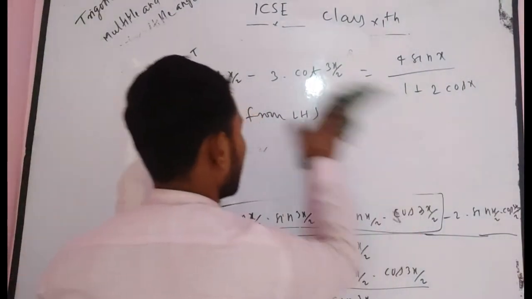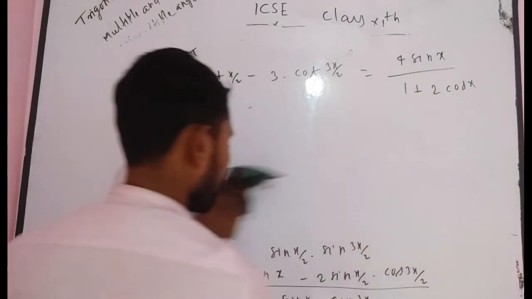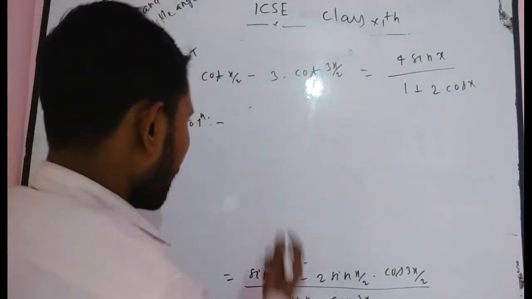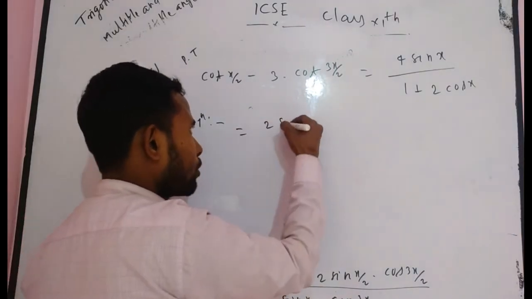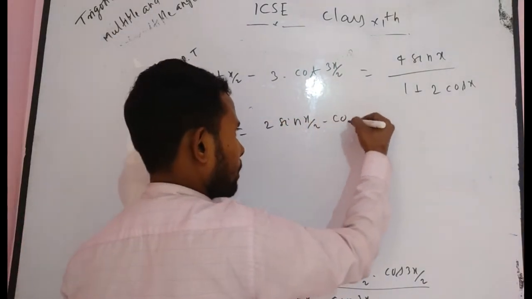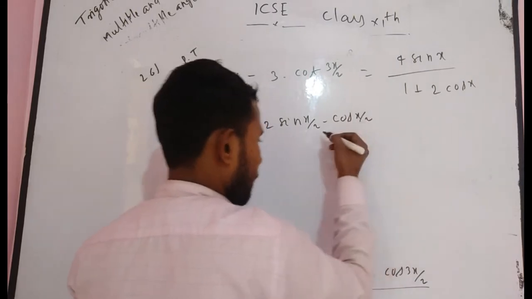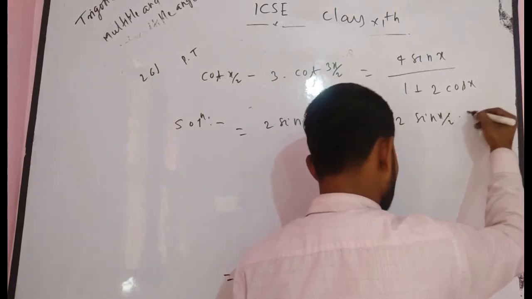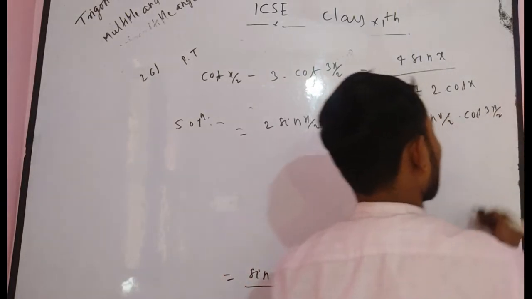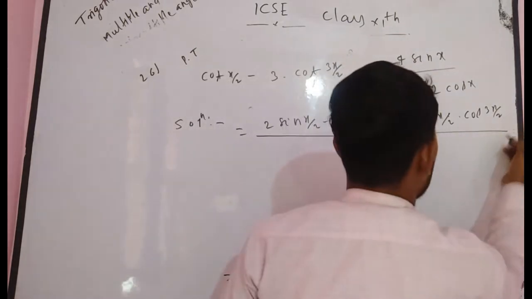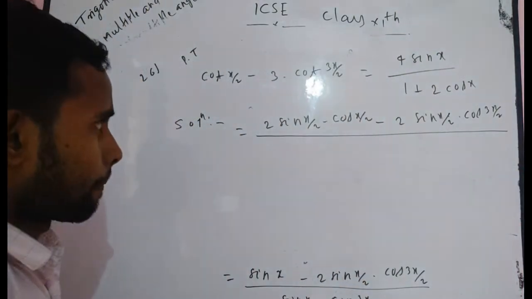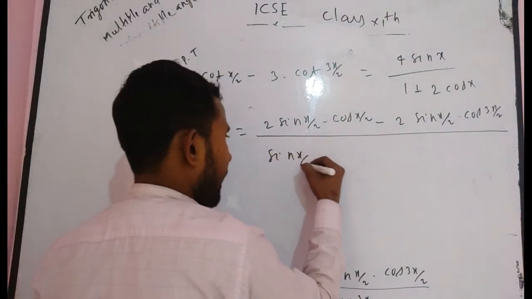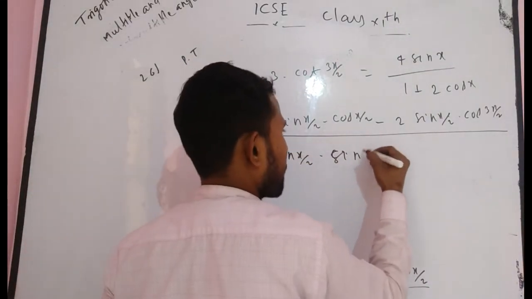Now write this part again. Can you write sin x as 2 sin x/2 into cos x/2, minus 2 sin x/2 into cos 3x/2, divided by sin x/2 into sin 3x/2?